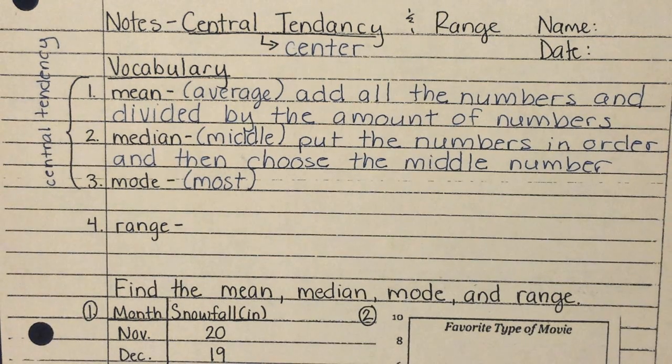What if I had the numbers 24 and 25? What would be in the middle of 24 and 25? Lizzie? 24 and a half, or 24.5. Okay? But what if I had the numbers 53 and 78? Is that as easy to pick what's in the middle? No. So if that happens, and we're going to look at some examples in a minute, but if I had two numbers like 53 and 78, I could add those two together.